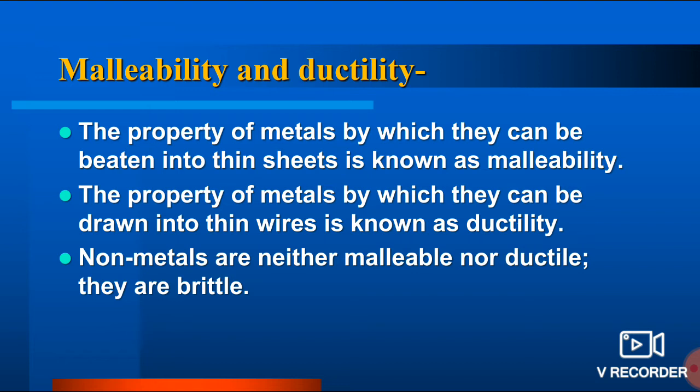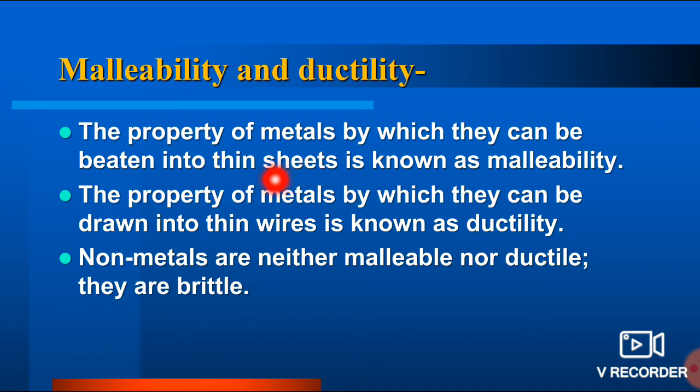Now another property is malleability and ductility. What is malleability? The property of metals by which they can be beaten into thin sheets is known as malleability, and metals have this property. And the property of metals by which they can be drawn into thin wire is ductility. So malleability and ductility are properties of metals.